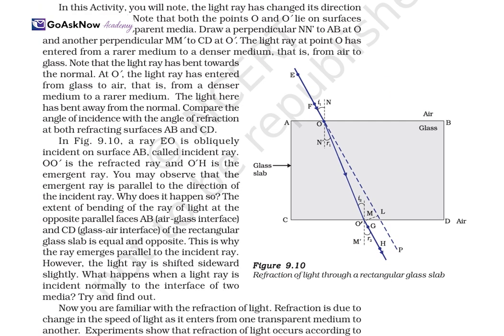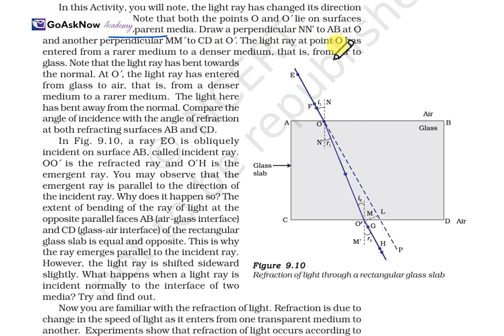See, this is the glass slab. The incident ray is incident here on the glass slab. Here the position is O, and the emergent ray so formed will be like this, from O to O dash. Note that the points O and O dash lie on the surfaces separating the two transparent media. They are on the same surface only, but the two transparent media are here. So you have to draw perpendiculars, which are N and N dash to AB at O, and another M and M dash to CD.